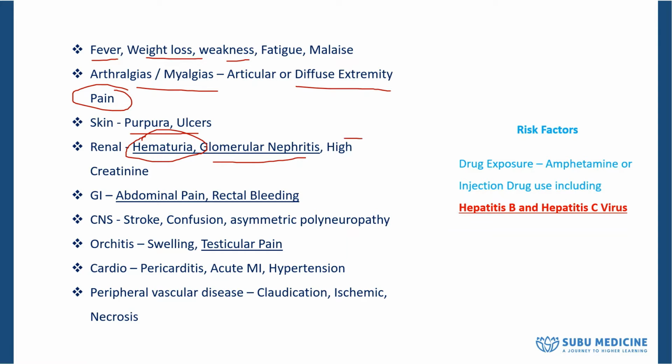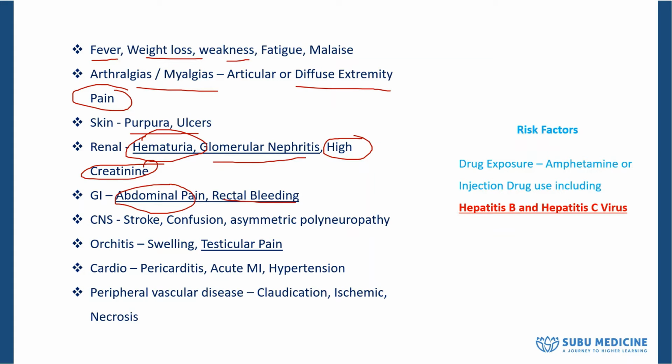So if the kidneys are involved, you're going to have a high level of creatinine, and that is something very important that you have to remember at this point. Look, there's GI involvement also, because whenever we're talking about polyarteritis, we're talking about many blood vessels that are involved here. So if the GI is involved, then you're going to get abdominal pain and rectal bleeding. This is very, very important. You can get melena, right?